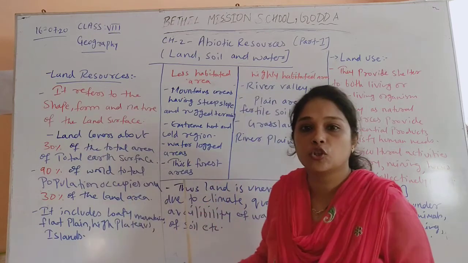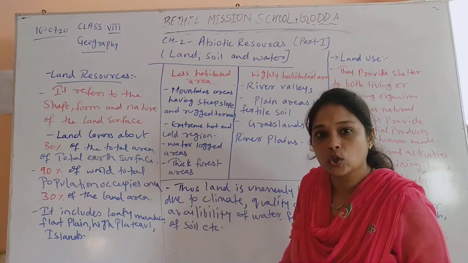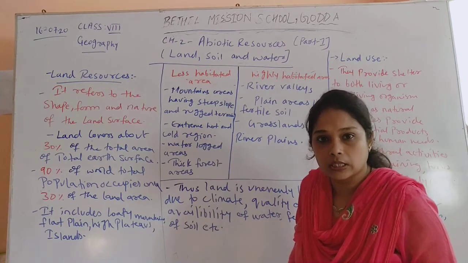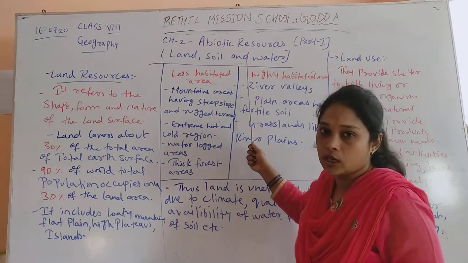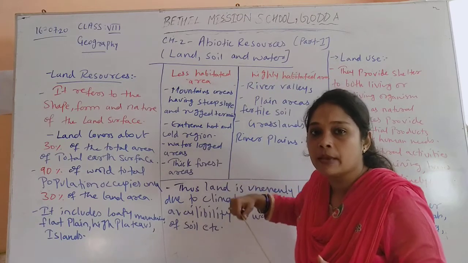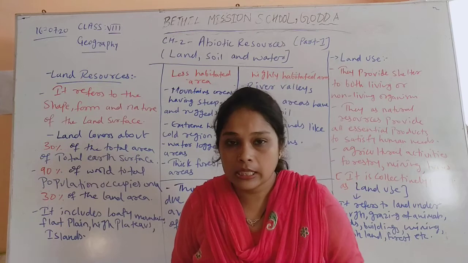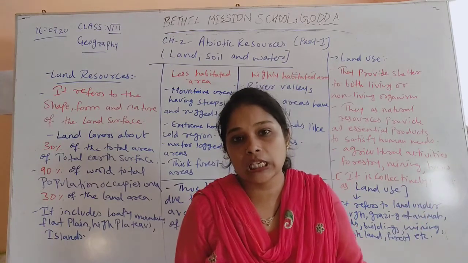Now in this particular chapter, which is our second chapter, abiotic resources, that is land, soil and water, we are going to learn about the abiotic resources in detail, especially land, soil and water, because these three things are very important when we talk about satisfaction of human needs. That is why in this chapter we are going to learn about these three abiotic resources in detail.